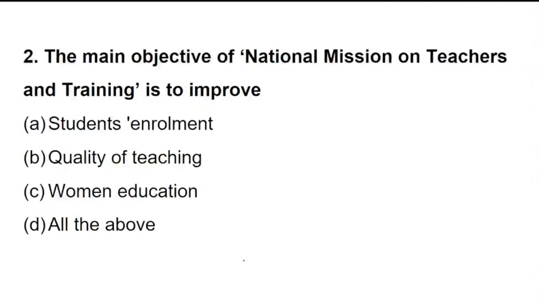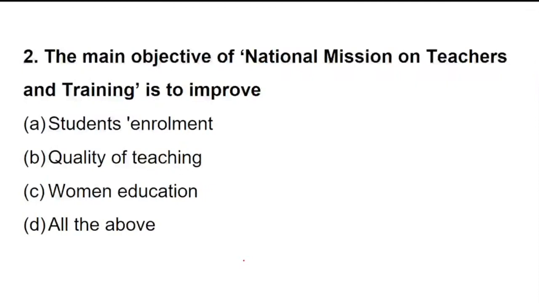I forgot this time that acronym of NAC, but thank you for updating that. So anyone who wants a revision, she has already updated. Okay. So the main objective of National Mission on Teachers and Training. Yes, a very easy question. If you concentrate, you will be able to answer this question very clearly.